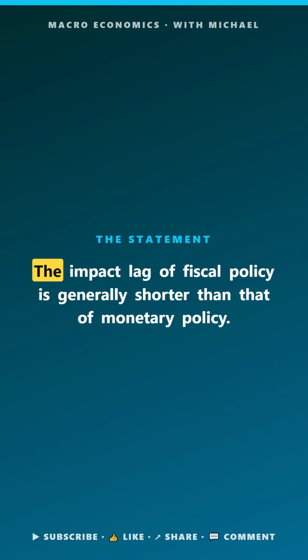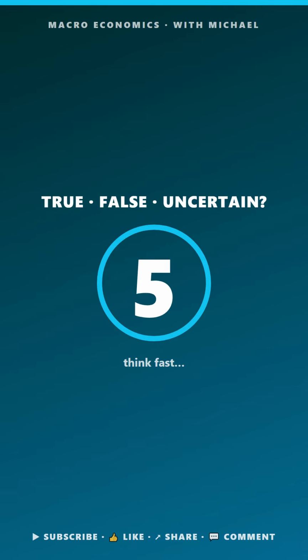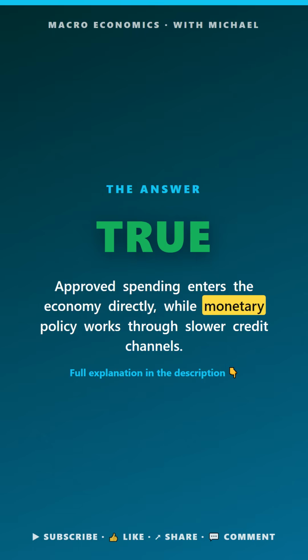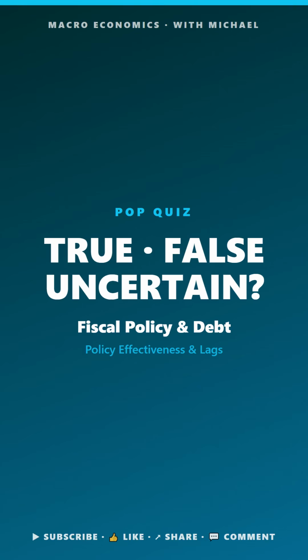Macro Pop Quiz. Fiscal policy and debt. True, false, or uncertain. The impact lag of fiscal policy is generally shorter than that of monetary policy. The answer is true. Approved spending enters the economy directly, while monetary policy works through slow channels.